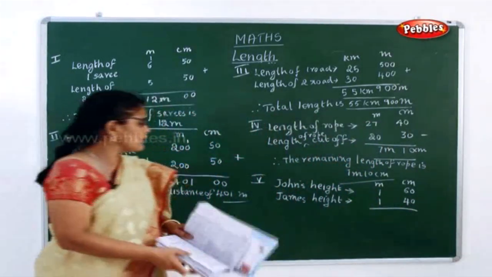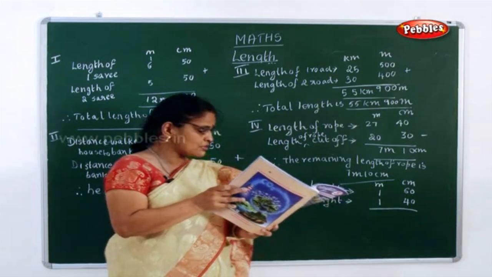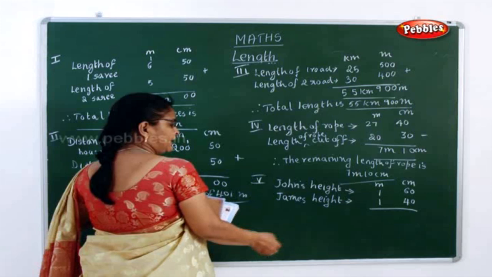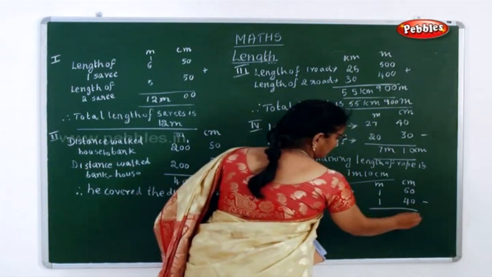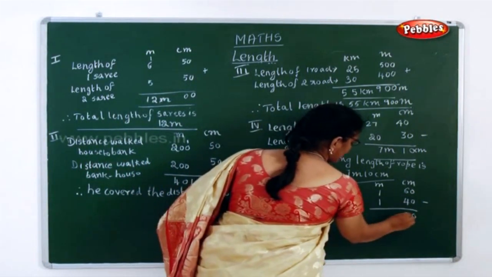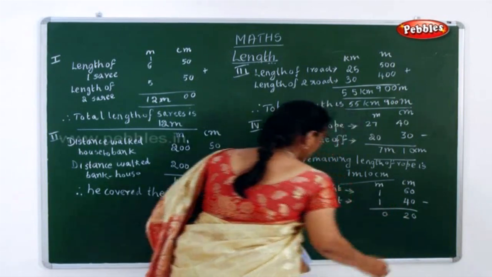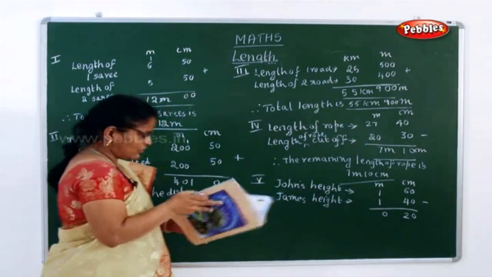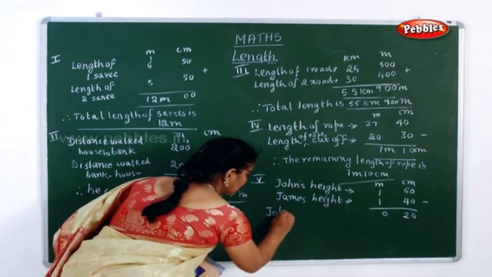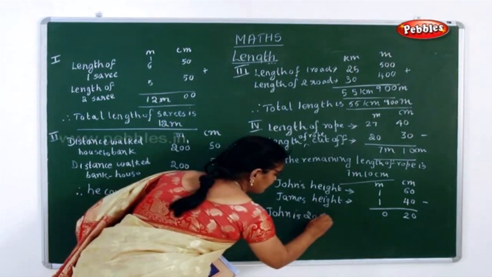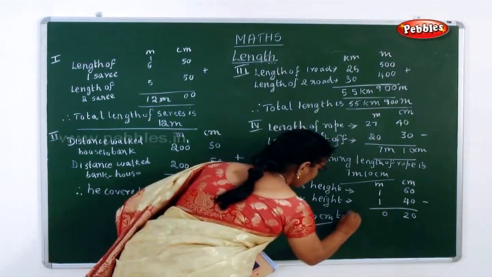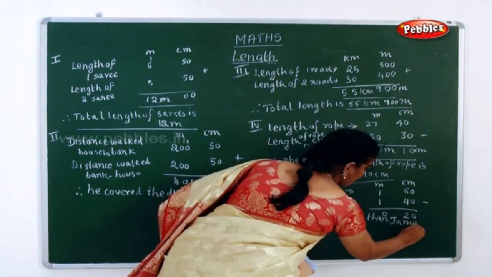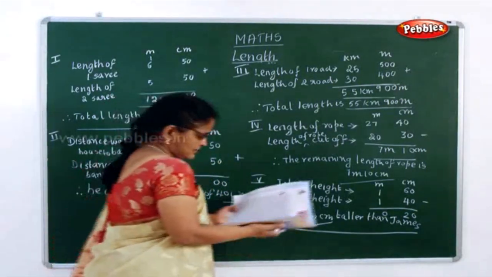Now what is the question they have given here? They have asked, how much is John taller than James? So here they are comparing. So when you are comparing, you have to minus. 0 minus 0 is 0, 6 minus 4 is 2, 1 minus 1 is 0. So the question they have asked is how much taller, and John is taller. So immediately you have to write John is 20 centimeter taller than James. So this is how you have to do your statement sums.